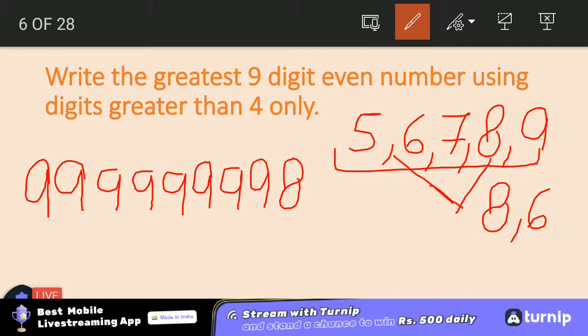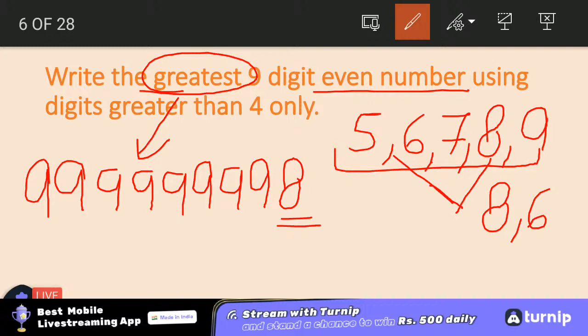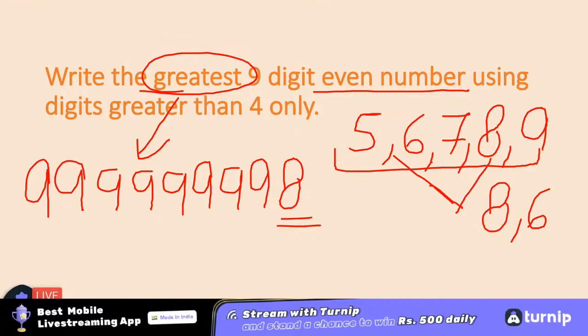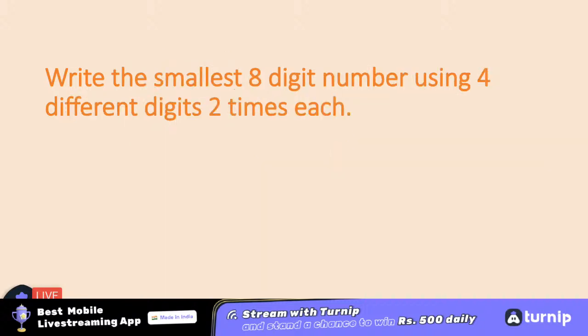Why I have put up 8 at the last, students? Because my requirement was an even number, and since it was the greatest, I have used all the 9 and ended up with 8. I hope, am I clear? So you need to be particular. Since the question seems to be easy, it is requiring all your skills, it is increasing your speed and mental ability. So be calm and patient and try to solve the questions which are further. Think about the questions, what the question is saying, what is it demanding, what are its conditions.